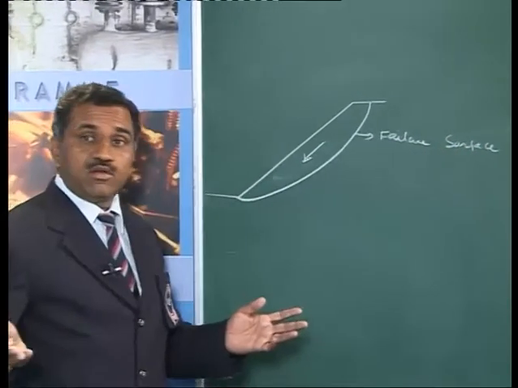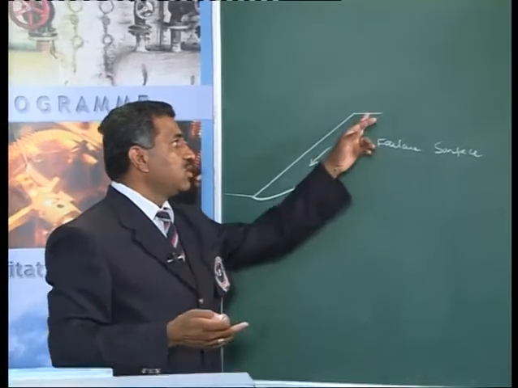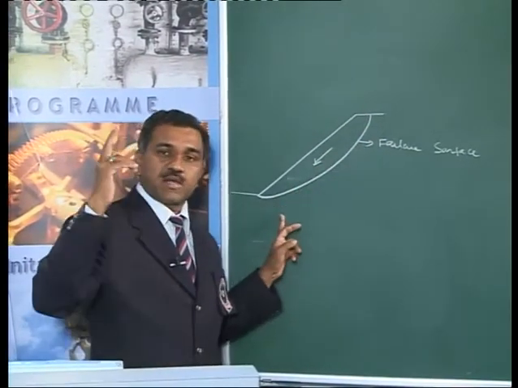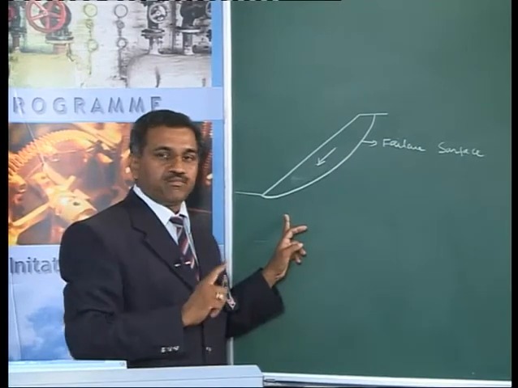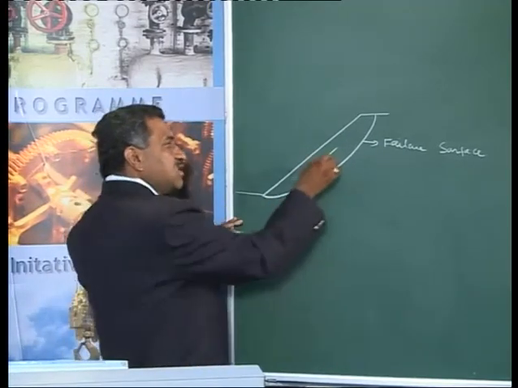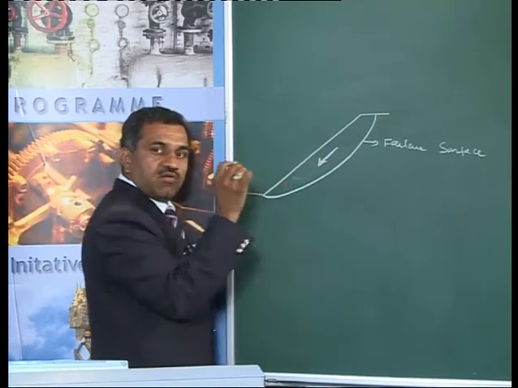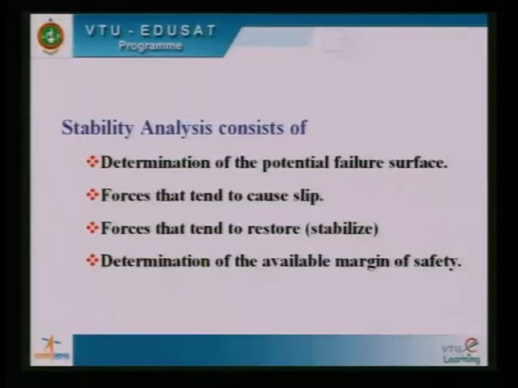I don't know which is my failure surface. I have to do this through trial and error, find out this failure surface, first step. Second thing, now this slope is tending to slide in this direction. Now find out the forces that cause slip. Determine all the forces that cause failure of these slopes.